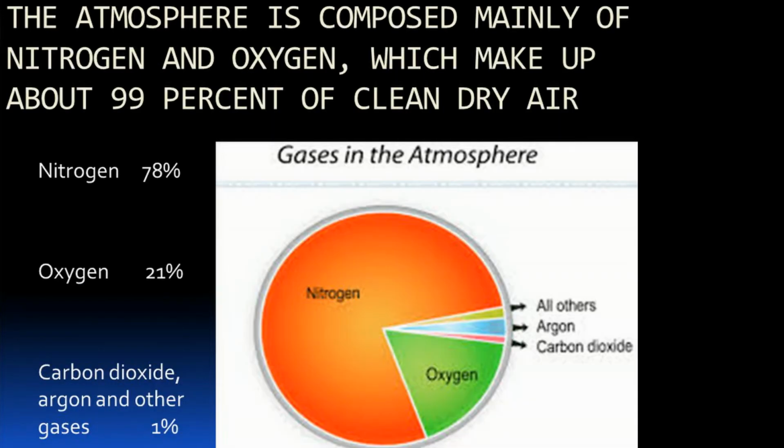The atmosphere is composed mainly of nitrogen and oxygen, which make up about 99% of clean dry air. Nitrogen 78%, oxygen 21%, and other gases like carbon dioxide, argon, and others comprise 1% by volume.